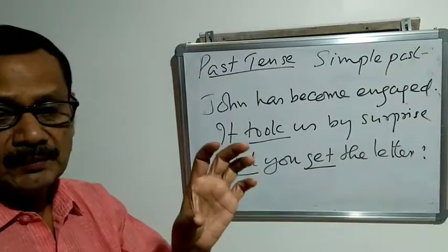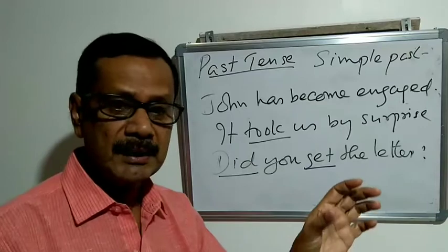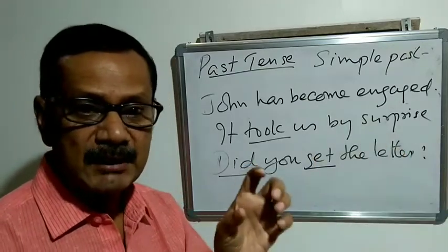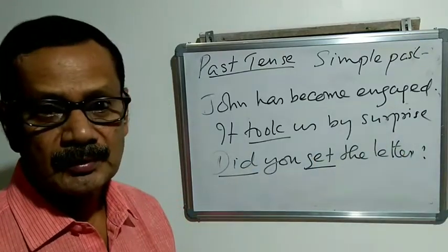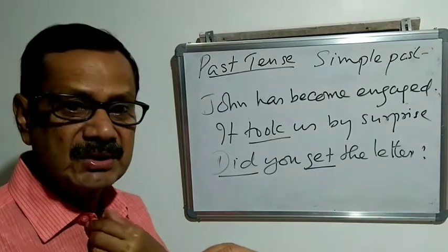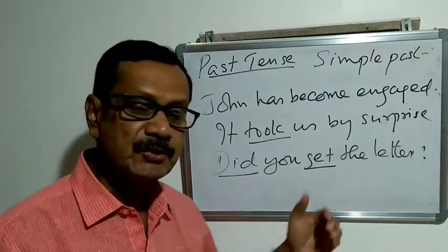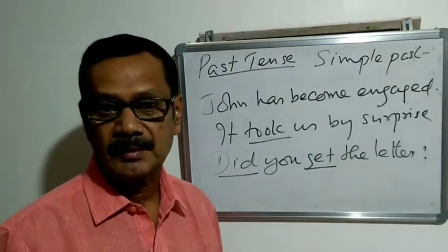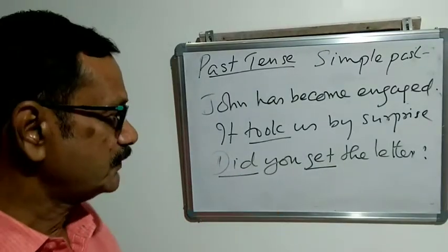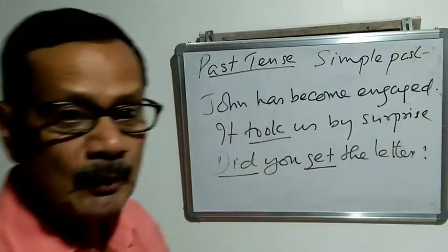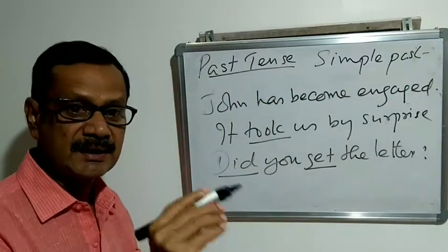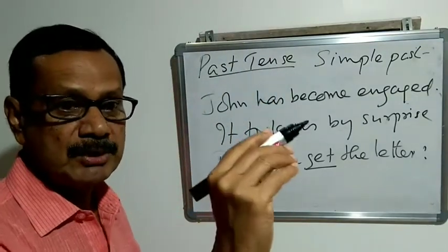Suppose the postman comes between 11 and 12. At 11:30, when we ask, don't you ask, have you got the letter? That is correct when you are asking the question at 11:30, because the postman comes between 11 and 12.